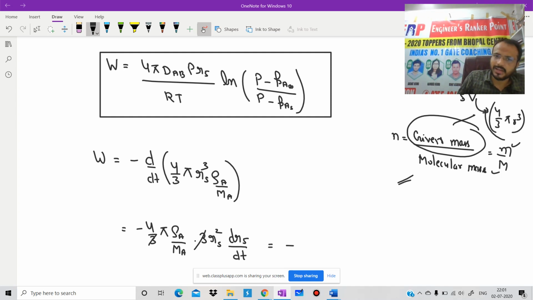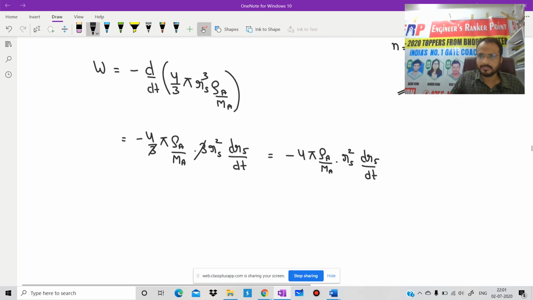What we will get is minus 4 pi rho A by ma rs square drs by dt. I hope up to this point there should be no doubt.